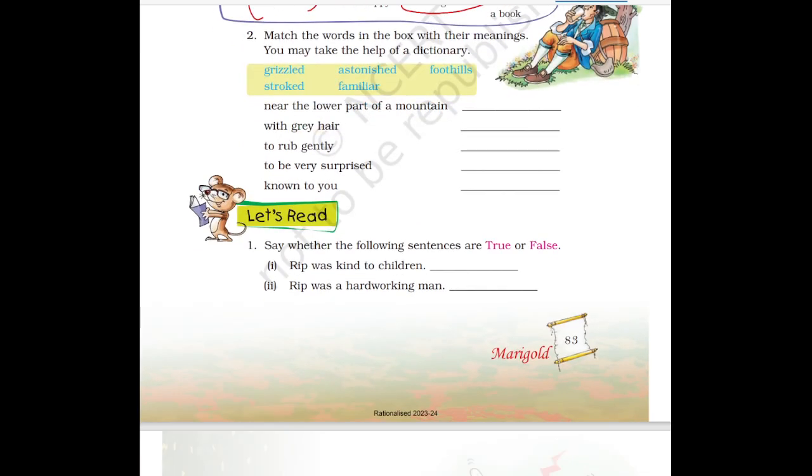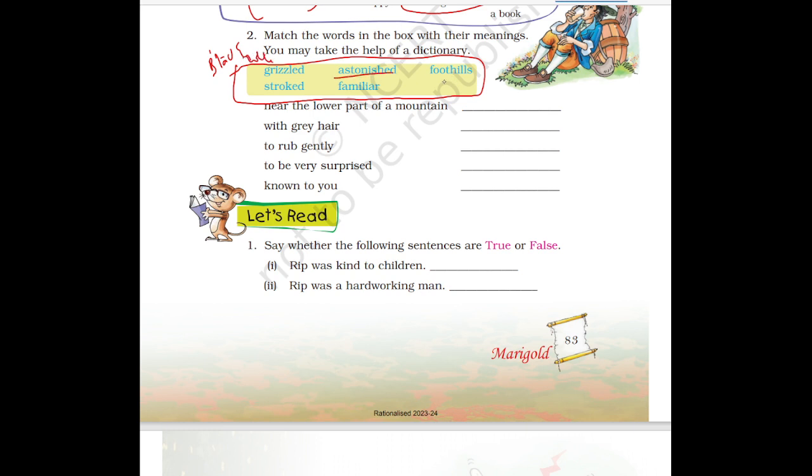Then next is match the words in the box with their meaning. You may take the help of a dictionary. Here a few words are given. You have to take the right word and fill it in here. So what is the meaning of grizzled? Grizzled means black and white hair. That is colorful hair, you can say.